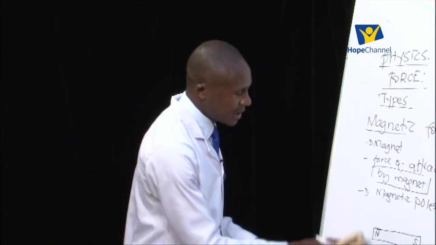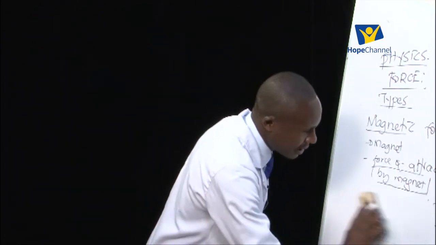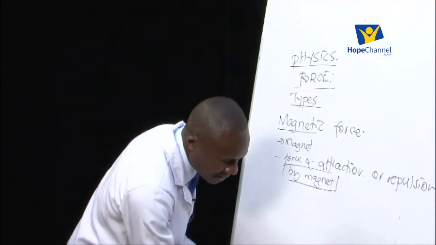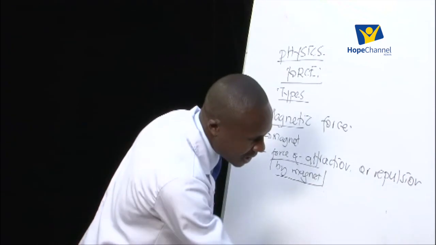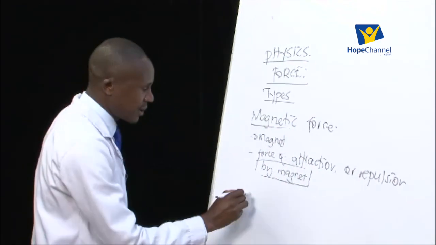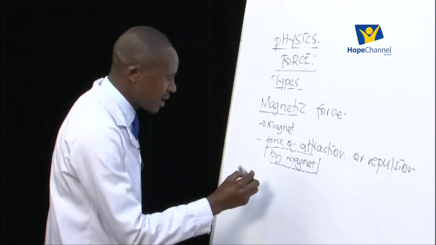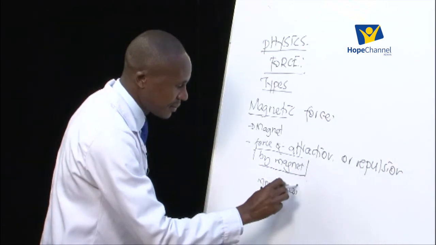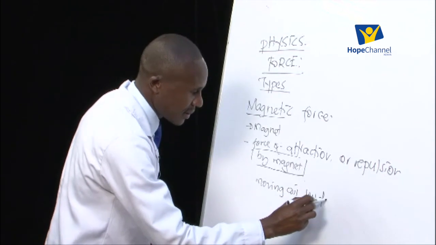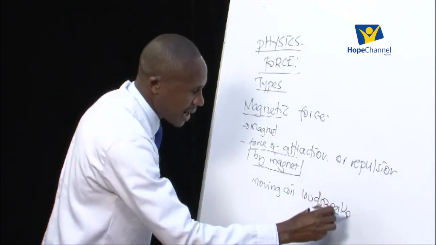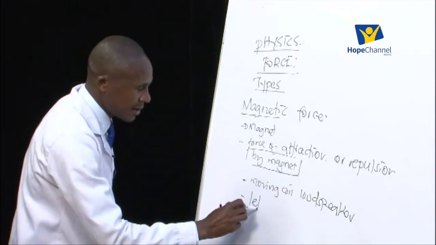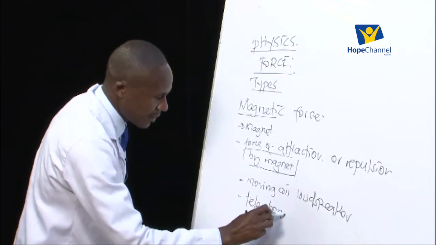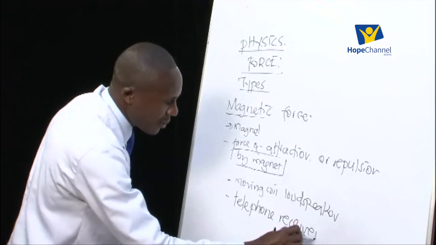Like we talk about radio speakers, we talk about telephone receivers. All of them make use of a magnetic force. So let me talk of a moving coil loudspeaker, and then we talk of a telephone receiver in our mobile phones.